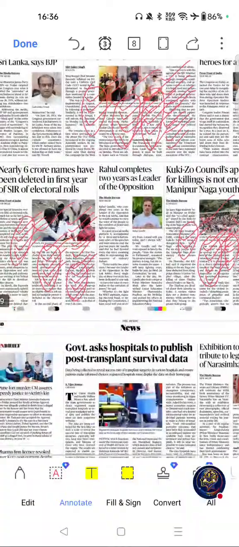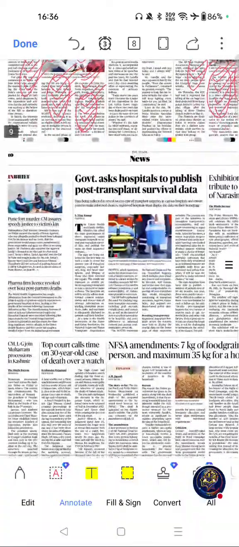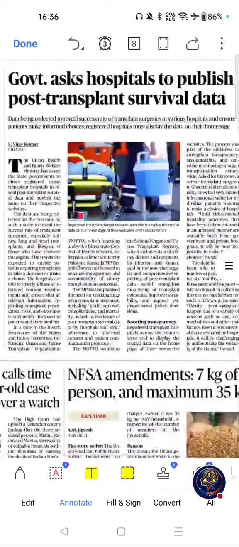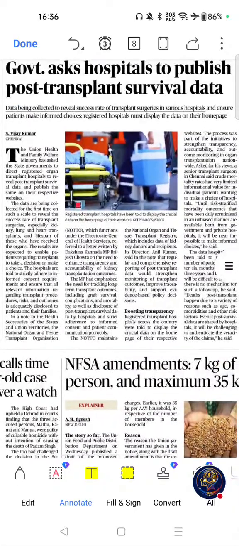These are the only important articles from here. Move on to page number 10, news section. The first important article from here was this one.